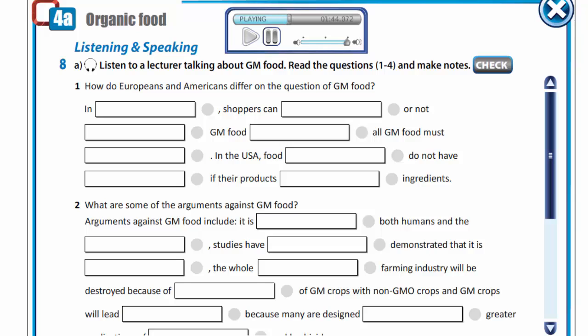People in favor of GM foods say that it is no different to conventional food. They state that it is 100% safe for human consumption. They also state that GM crops may put an end to world hunger because they produce more crops. A third claim is that because they can be made to carry pest-resistant genes, GM crops are better for the environment because they reduce the use of insecticides.